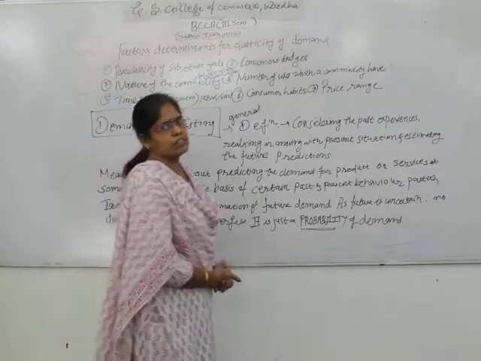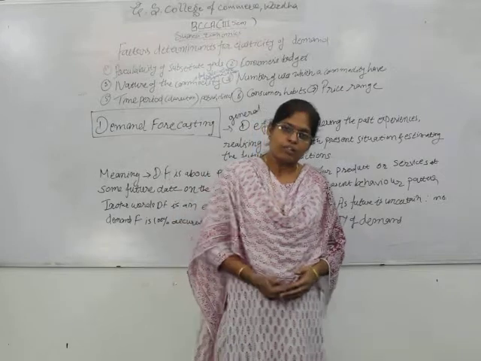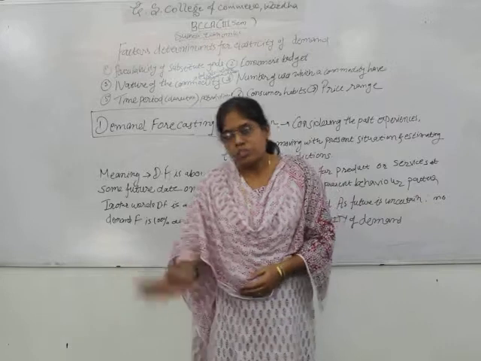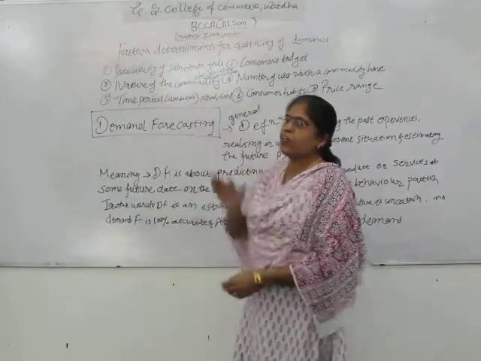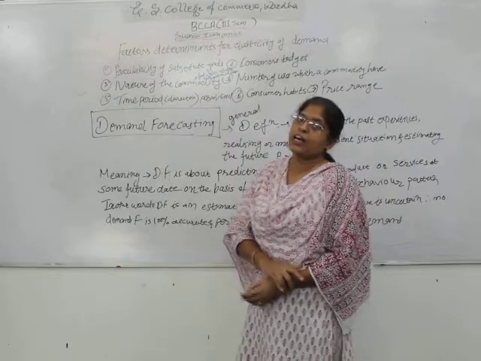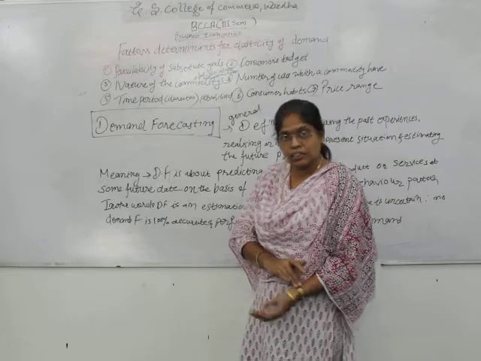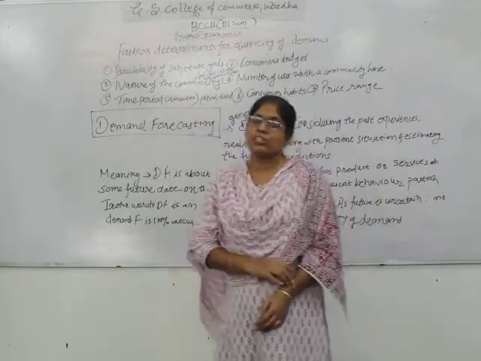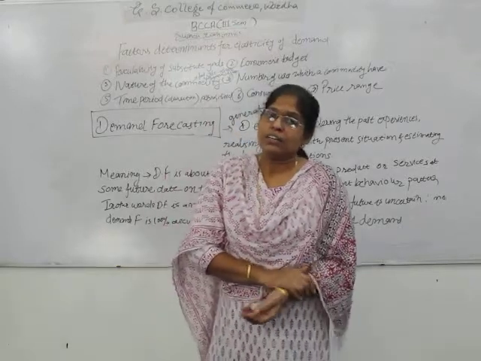Just now we have discussed there are substitutes, other options for the consumer to buy or to go for those substitutes. The products which are available in the market which have substitutes, which have other options. So availability of substitute goods is one of the factor determinants for the elasticity of demand.